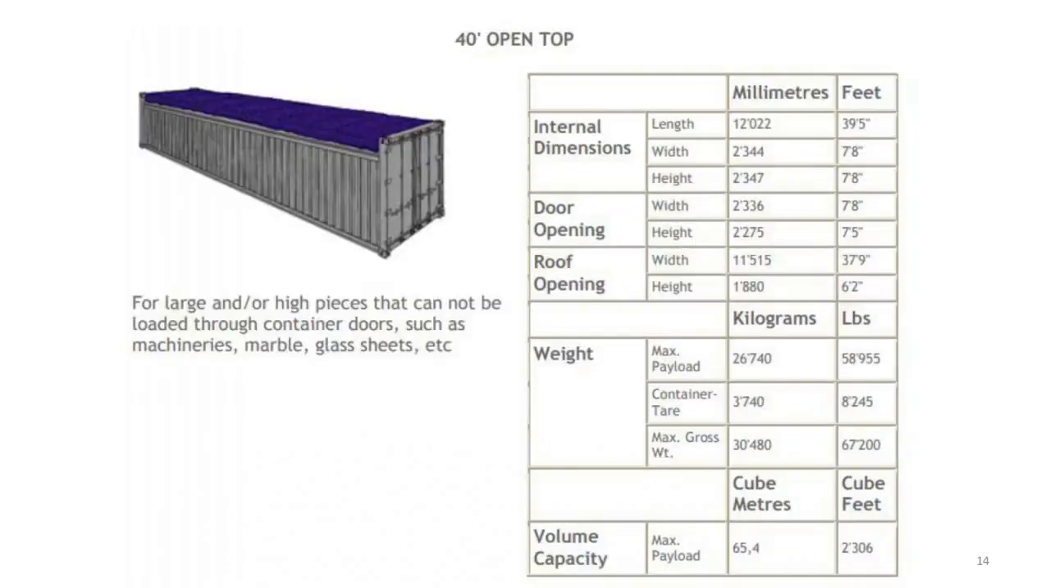Next one is again same as the previous one, but in this case it is a 40-footer open top. Again, opens from the top, and it also has a gate at one end. And this one is for large and or high pieces that cannot be loaded through container doors. Now, if there is something which has a height of more than 10 feet, 15 feet, it will not go inside any container. So in case of open top containers, the roof can be opened, and you can load the tall products which have great height onto this container.